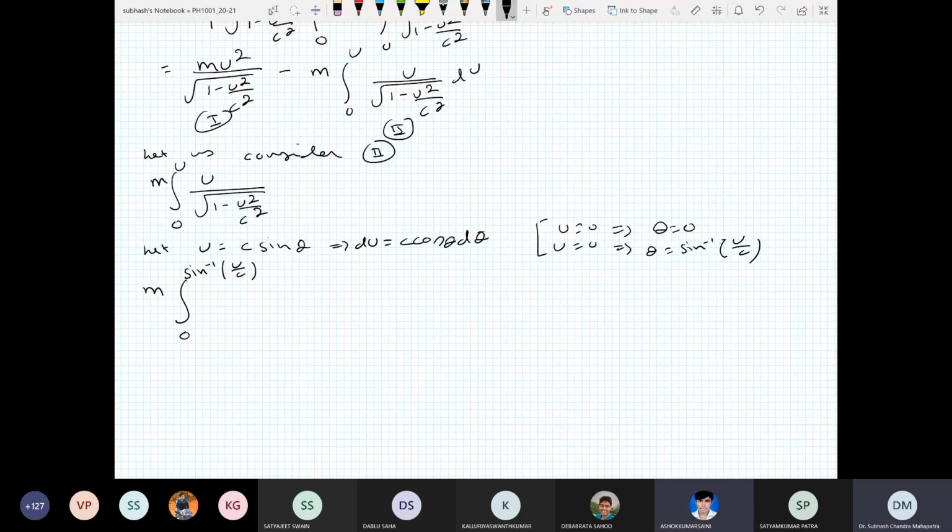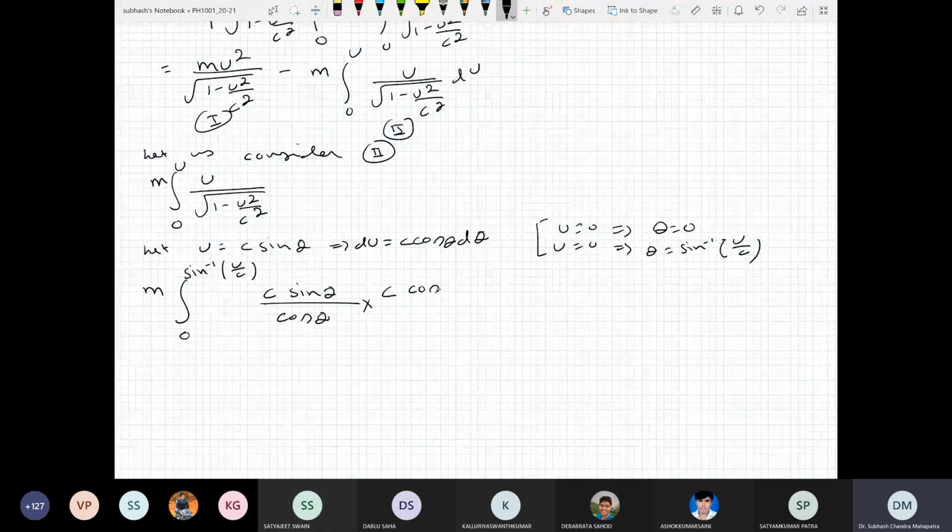Since u is c sine theta, square root of 1 minus u square by c square becomes what? Cos theta. Am I right? Yes, sir. Then c times c cos theta d theta, the cos theta cancels. So basically we have mc square times the integral of sine theta d theta, with limits 0 to sine inverse u by c.